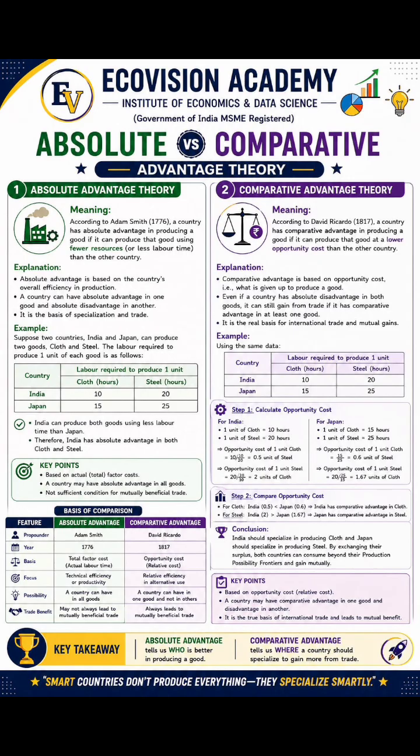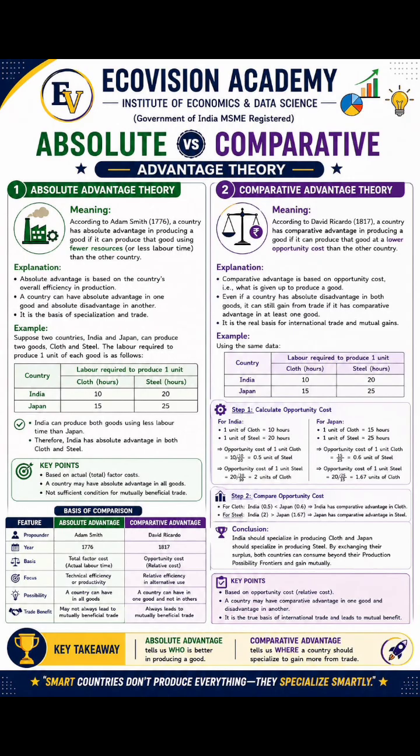Now, what is the theory? The theory tells us that if there are two countries, India and Japan, and India has an absolute advantage in the production of cloth and Japan has an absolute advantage in the production of steel, then both the countries should focus only on the production of their product of absolute advantage. By this way, the world trade will be benefited, and both the countries, India and Japan, will also be benefited.